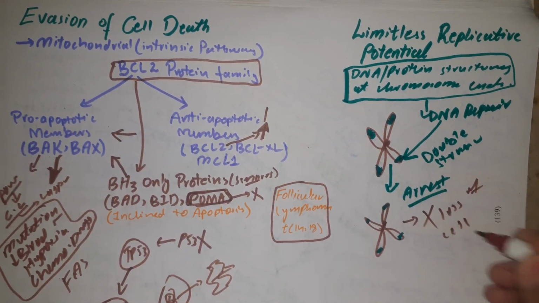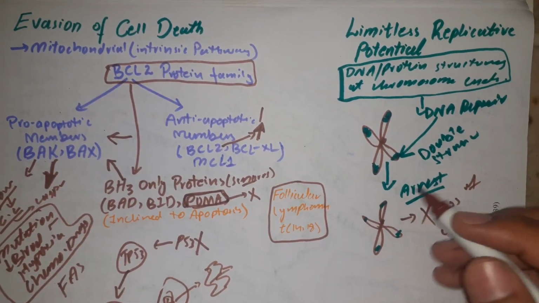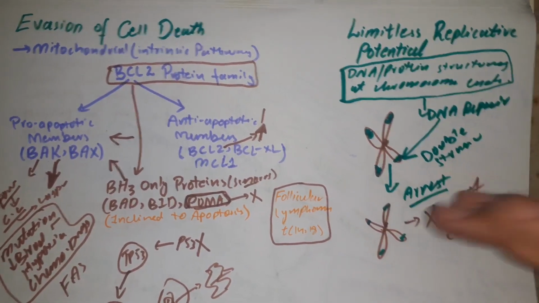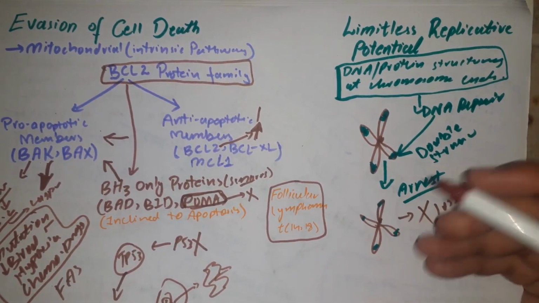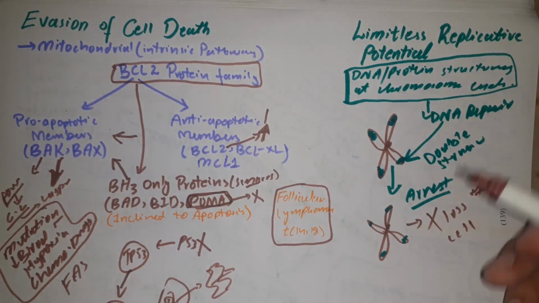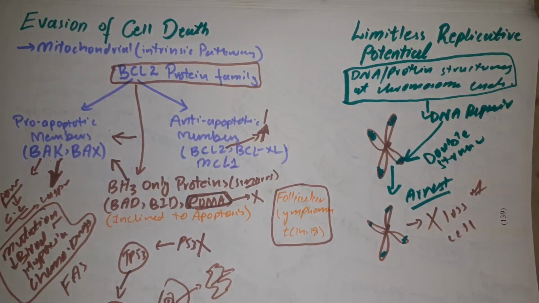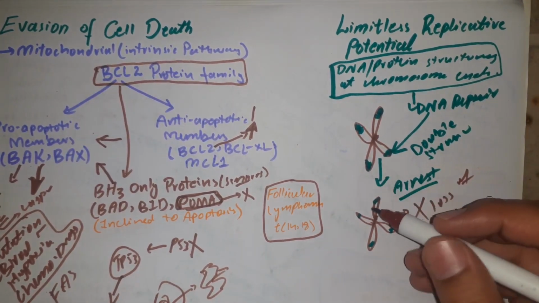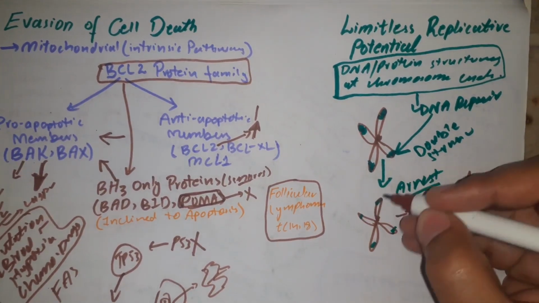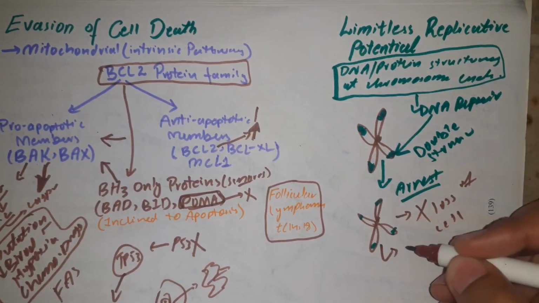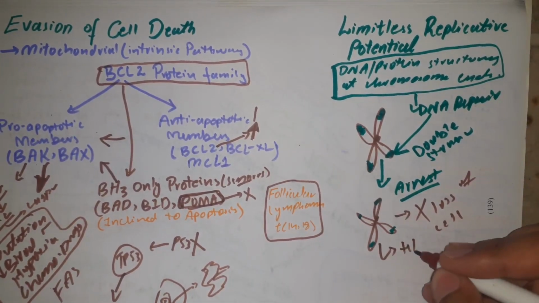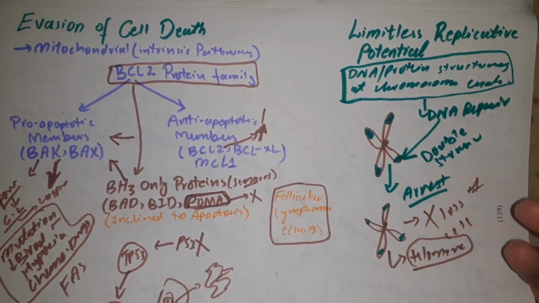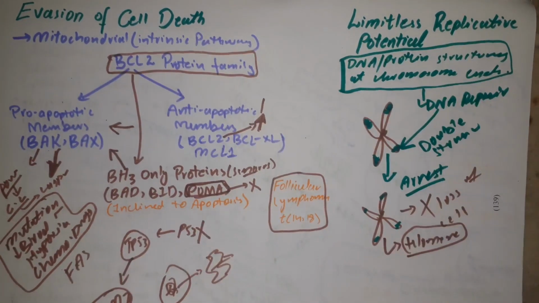How is this loss of cell division occurring? Because after losing the telomeres, the DNA repair mechanism becomes active and recognizes these ends as DNA double strand breaks, and DNA double strand breaks are basically, you can say, a mutation or fault in DNA that leads to senescence or the arresting of cellular growth. However, cancer cells require some mechanism by which they can overcome this tragedy of telomere shortening, because it is a tragedy for a cancer cell if their telomeres become short, they would not be able to divide. So what do they do to avoid this?